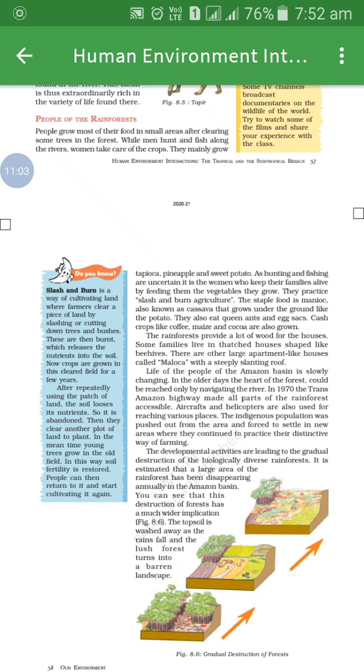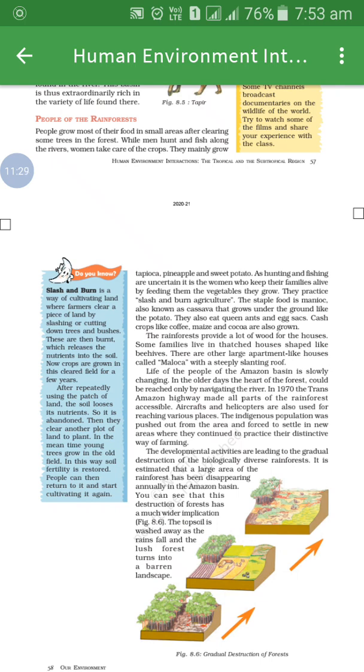Means here the men do the work of hunting and catching fish along the rivers. And what is the work of a woman over here, students? That they take care of crops. Now which are the main crops over here? That are tapioca, pineapple, sweet potato. These are the main crops grown in this rainforest.